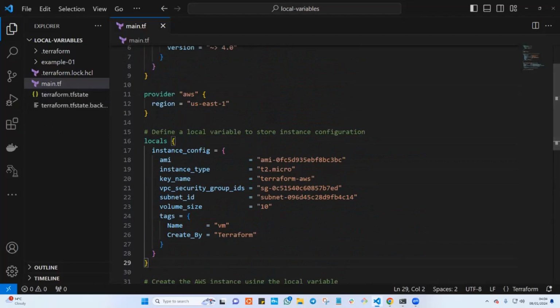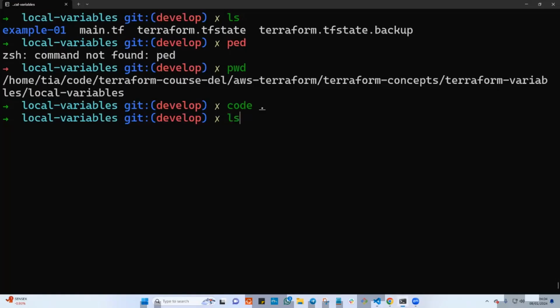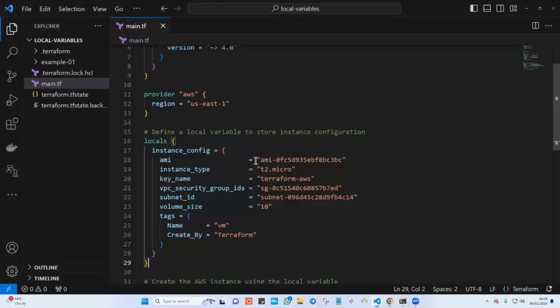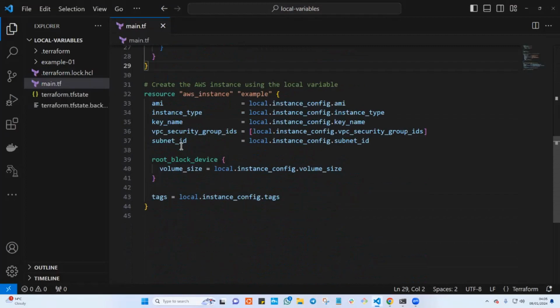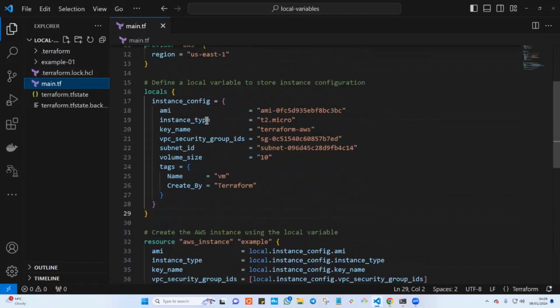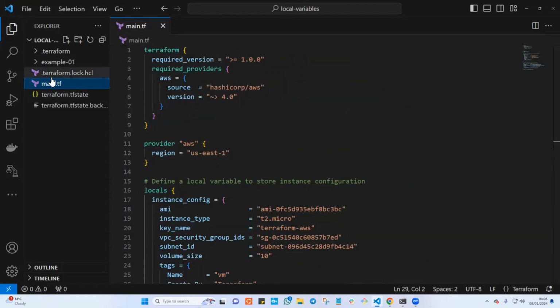Let me open my terminal here and test this. Now, let us test this and trigger this code and see how it looks, right? Right now, this is the example that we'll be using here, which is this main.tf. This is another example here.